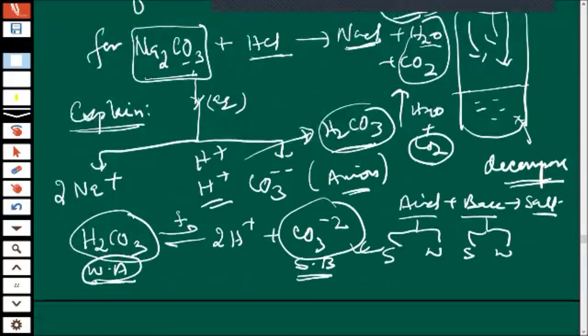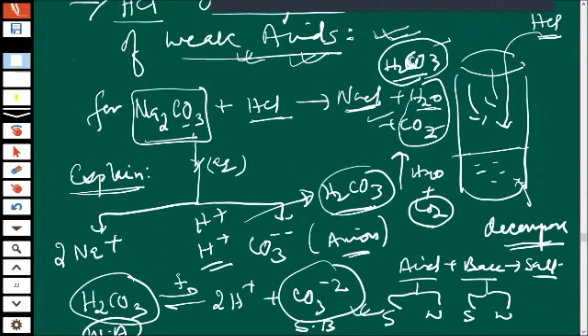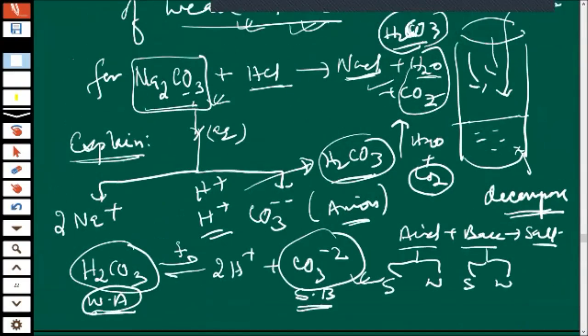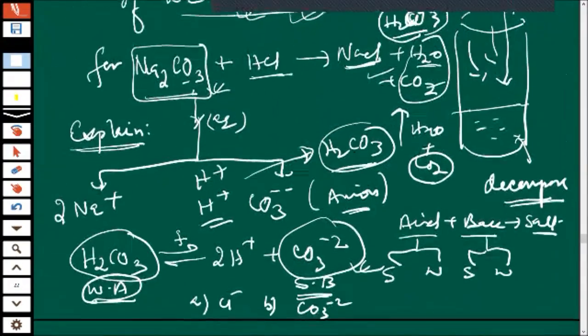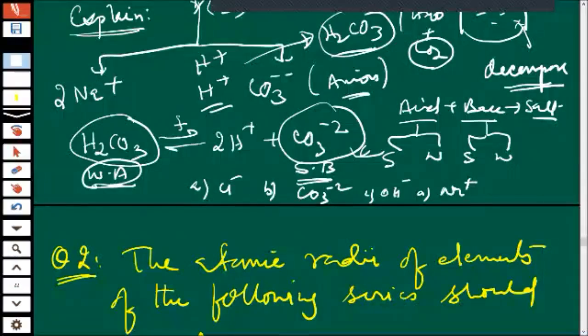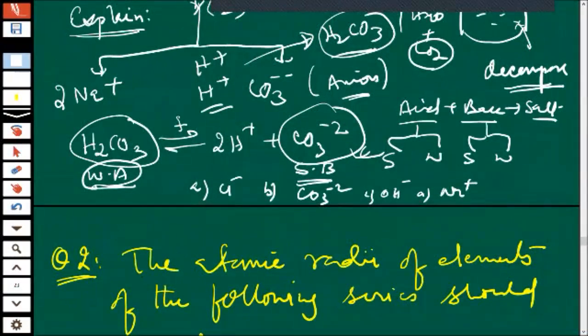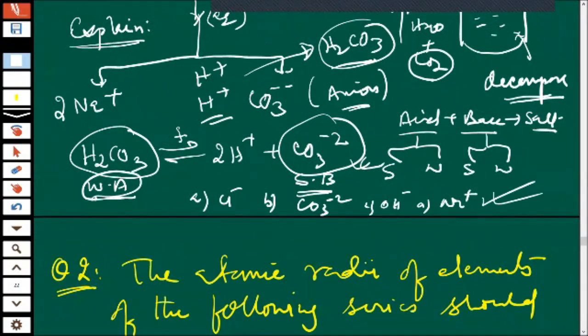Why I told you in detail? Because in your competitive exams, they may ask you to complete the reaction, or they may ask which ion is playing the role of a strong base, and they will give many ions: Cl minus, CO3 minus 2, OH minus, and Na plus, as options A, B, C, and D. Some people who don't have the concept will think: this has negative charge, negative charge, negative charge, all are the same, only one positive charge is there, so something is different. They will get it wrong.